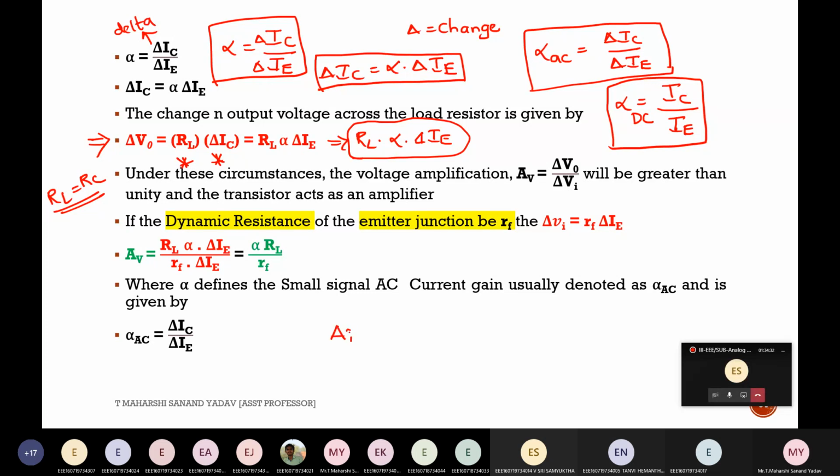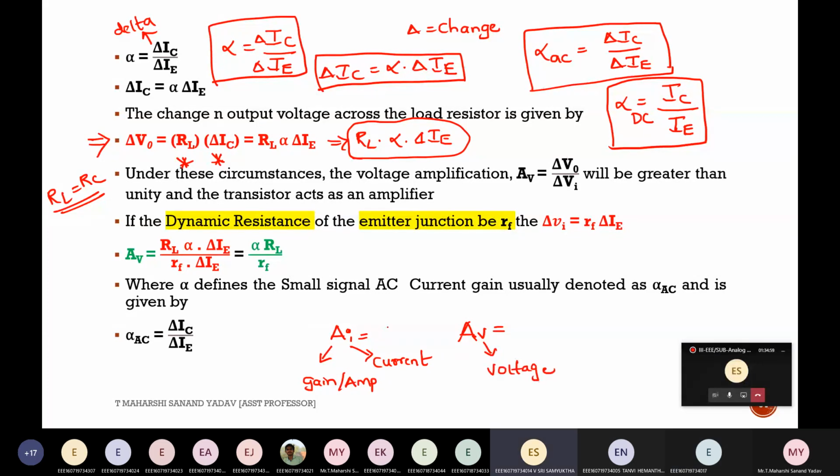So what is the difference between AI and AV? A stands for amplification factor, which is nothing but gain. I stands for current. V stands for voltage.